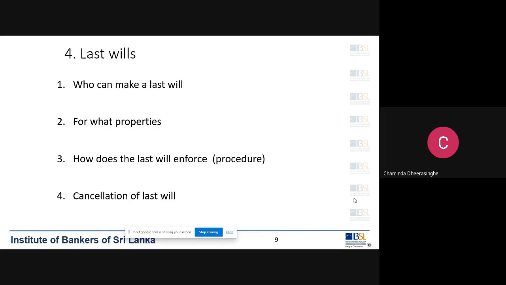Once you write a new last will, all the previous last wills are cancelled. That is one way to cancel a last will. If a last will is written by an unmarried person and he marries, then the last will is cancelled automatically. That is another way that a last will can be cancelled. So that is about last wills.